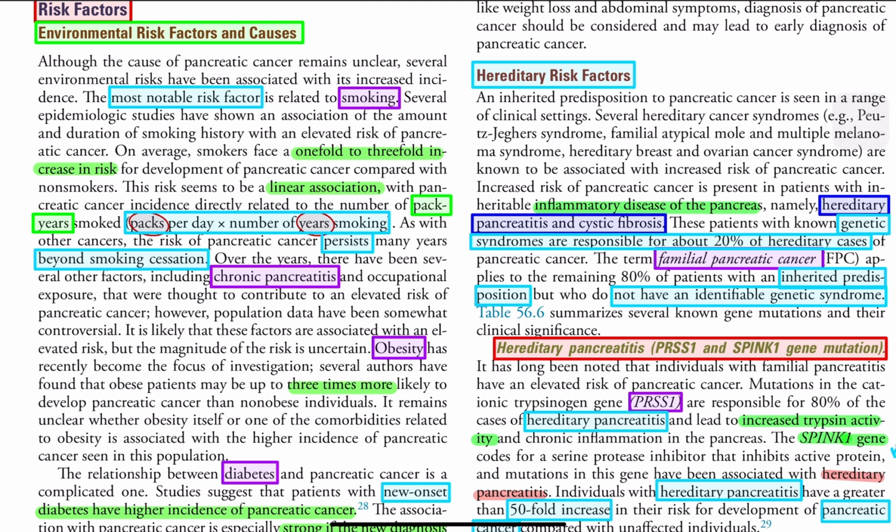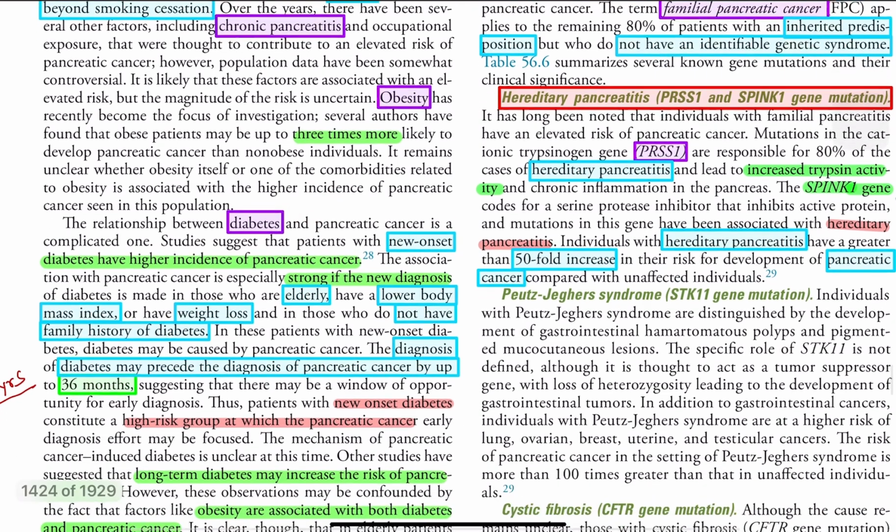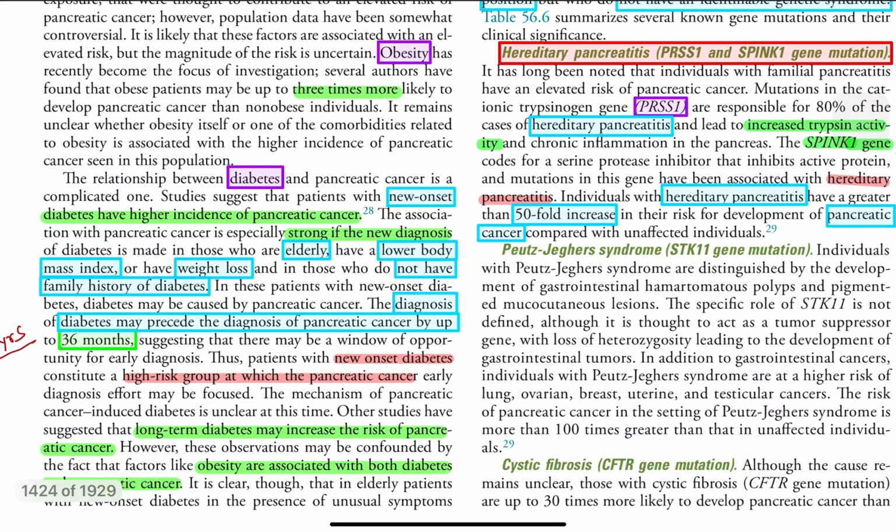The risk factor even persists beyond smoking cessation. Then chronic pancreatitis is also a risk factor. Obesity. Then diabetes, mainly new onset diabetes in an elderly patient with no family history, and low body mass and weight loss history. These are the risk factors in diabetes. Diagnosis of diabetes precedes diagnosis of pancreatic cancer by 36 months, meaning diabetes develops 3 years before developing pancreatic cancer.